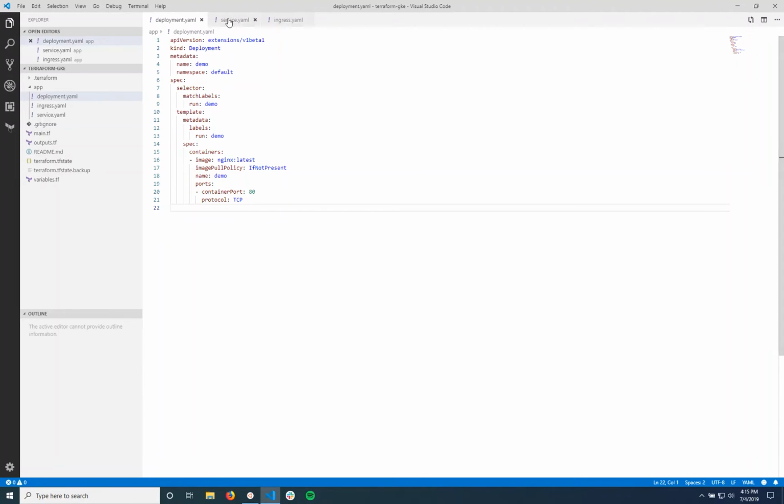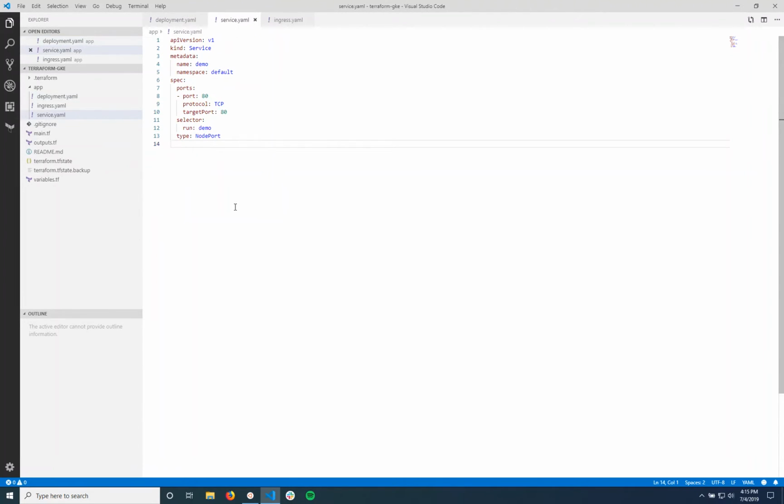Next, we're going to need the service. And this is just doing a few more things with the port, the target port, and then it's using type NodePort because we're going to need to configure the ingress to work with this properly. So service is configured here, and I'm also assuming you have a little bit of Kubernetes knowledge before you watch this video and already understand Kubernetes a little bit.